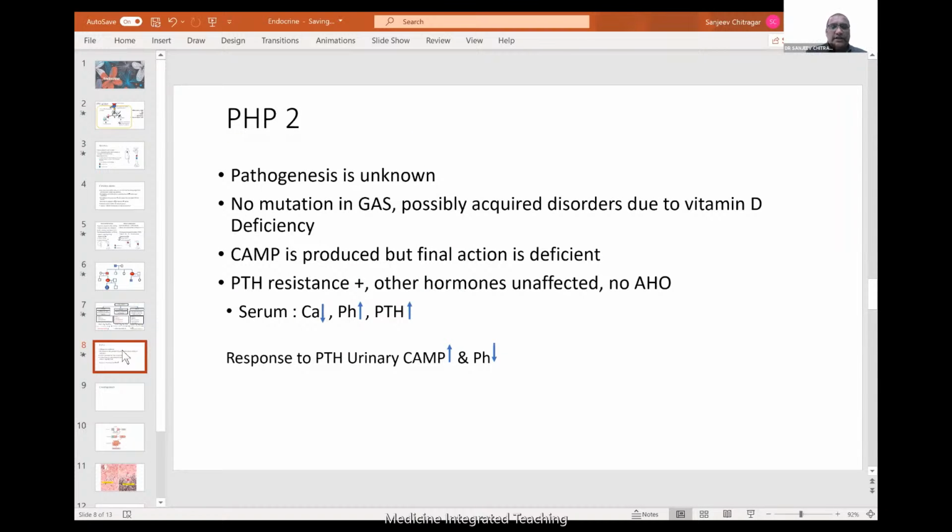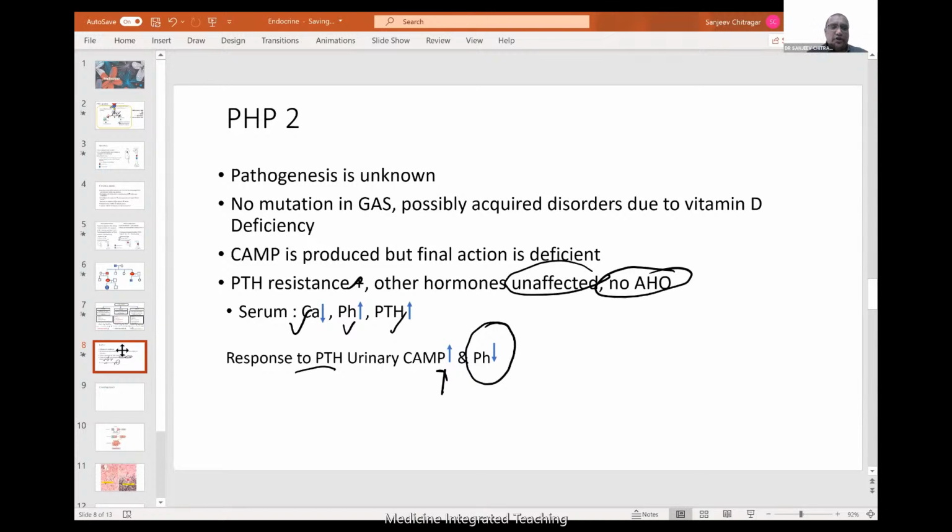Of course, PTH resistance will be present. Other hormones will be unaffected, and no AHO features, because there's no problem with the receptor itself. Serum calcium will be low, phosphate again high, and parathormone will be high. Response to PTH: urinary cAMP increases. Why? Because the receptor is normal, cAMP production will happen. So cAMP will increase, but will phosphate get excreted? The answer is no, because the terminal action is lagging. So cAMP will increase, phosphate will still be low.